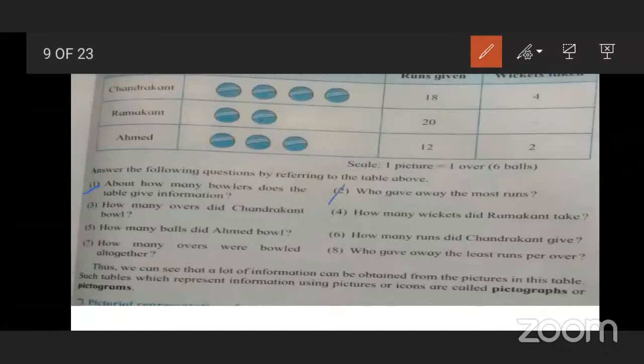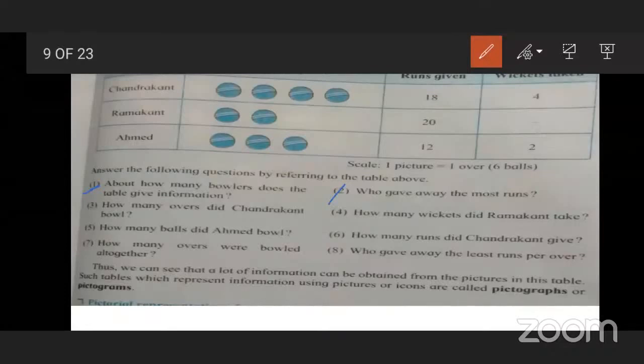Who gave away the most runs? Very good. Now see, students. Ramakant gave away the most runs, because Ramakant bowled two overs only, and in those 2 overs he gave 20 runs.